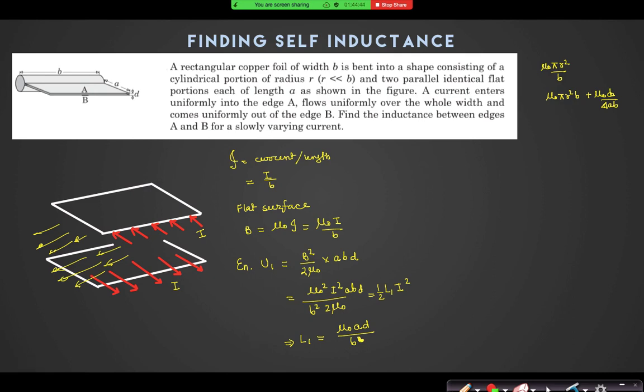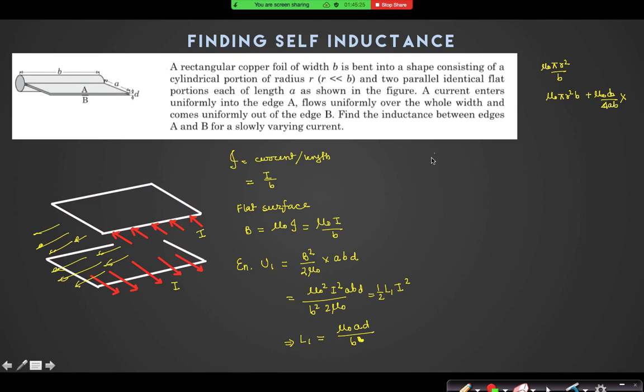Sir, on the right hand side, should one b squared not be multiplied with I squared? No, the total current is I. I is the total current. I is being distributed here, per unit length I by b. This half L I squared, I is always the total current that is supplied to the circuit. Now how this current is getting distributed, making flux, that you don't need. Only I need the total current I.